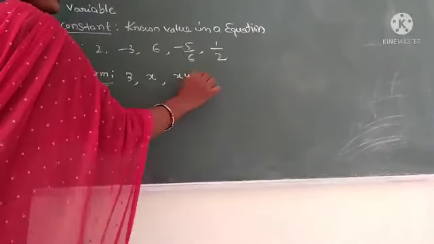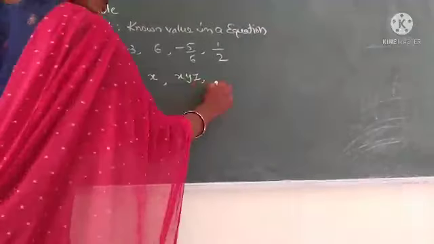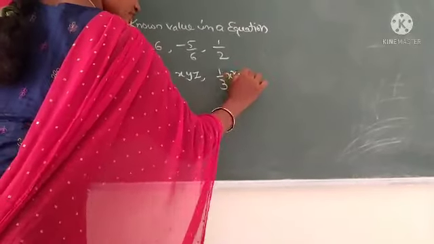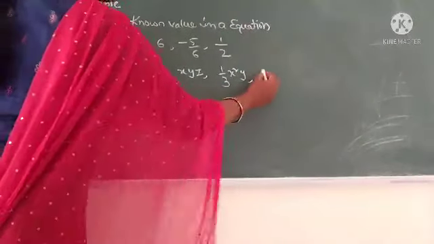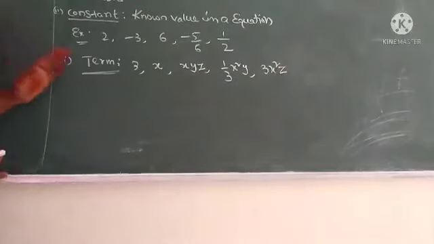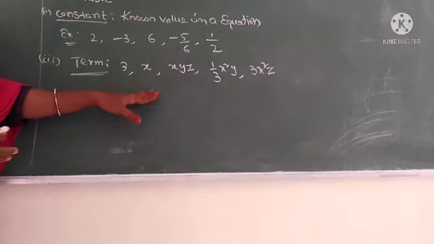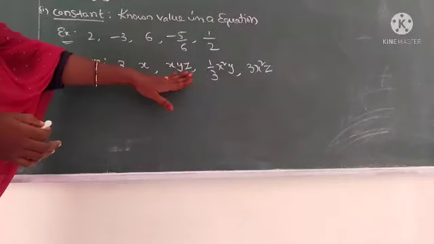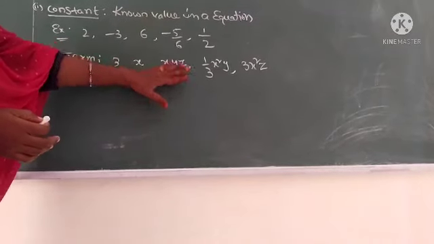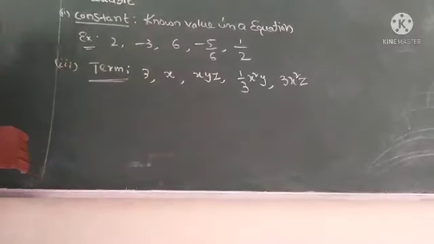So xyz is also a term, and 1 by 3 x square y and 3x square z. These are all terms. In all of these terms we observe that the variables are not added or subtracted; they are only multiplied.